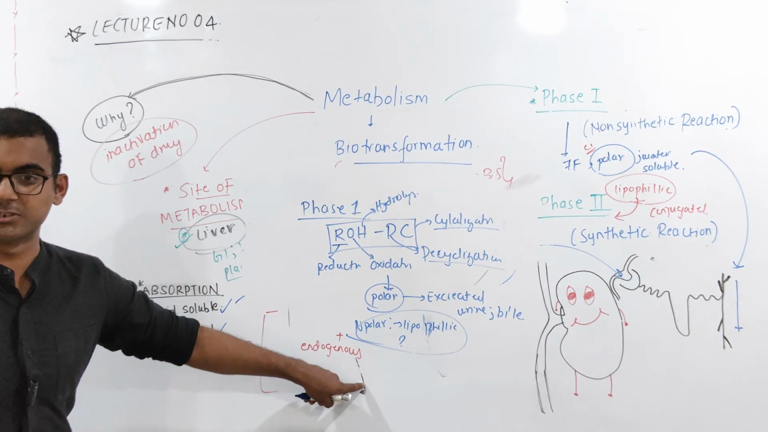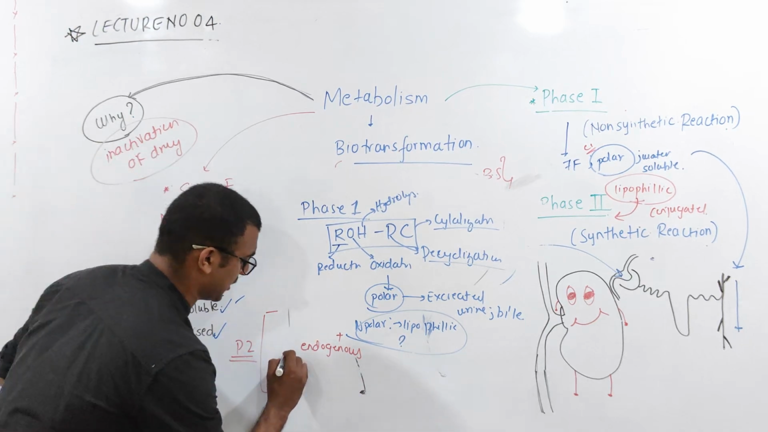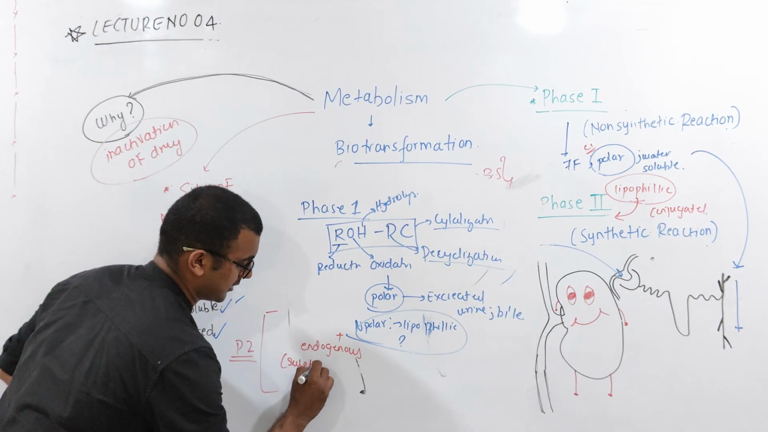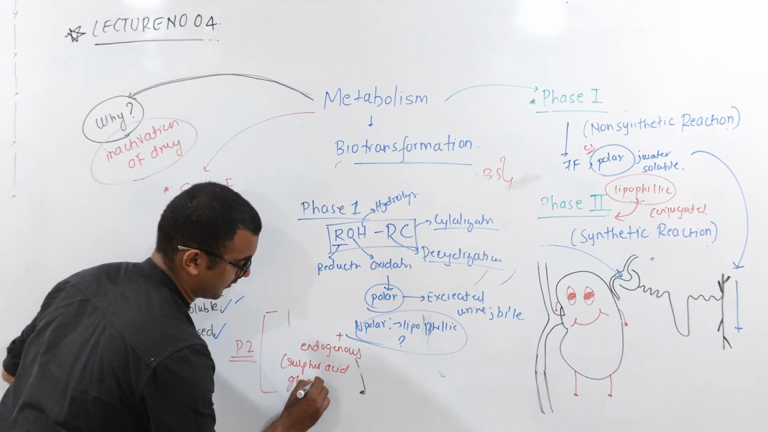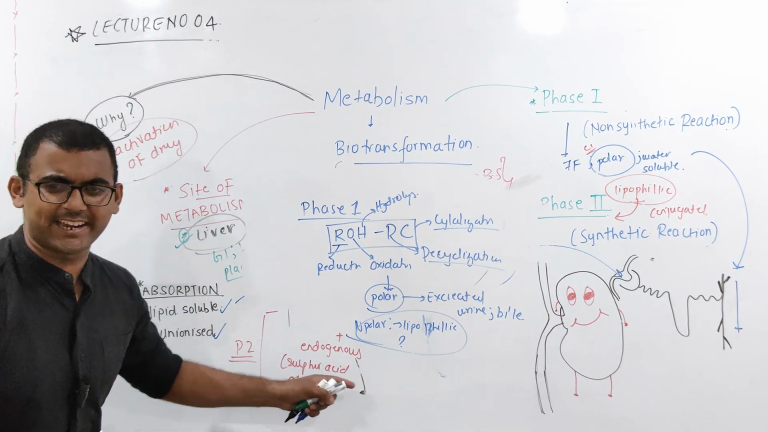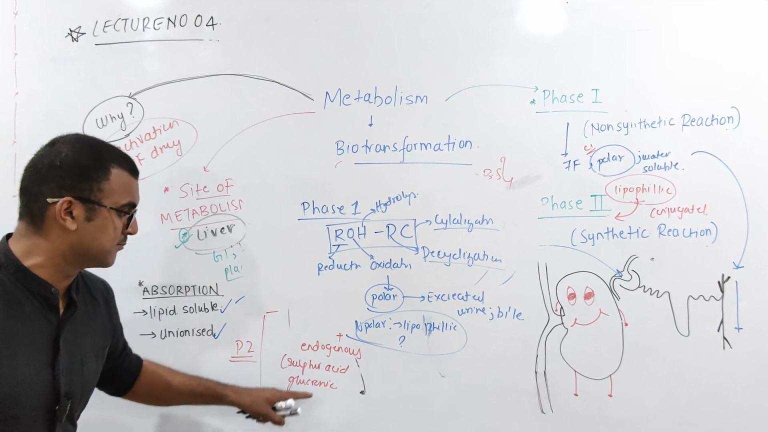So what is this endogenous substance over here? This endogenous substance can be sulfuric acid. Yes or no? It can be sulfuric acid. It can be gluconic acid. Okay, so different types. Let's just check it out. Different types of endogenous substance combining with each other.